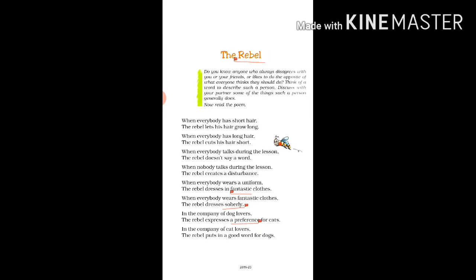In the last video I told you about this poem, The Rebel. Now we are going to start with this poem. As you can see, there are two lines with the same length. These two lines with the same length are called a couplet. So this poem is written in the form of couplets, as it has the same length for two lines. I hope these things are clear to you. So now let's start with the poem.